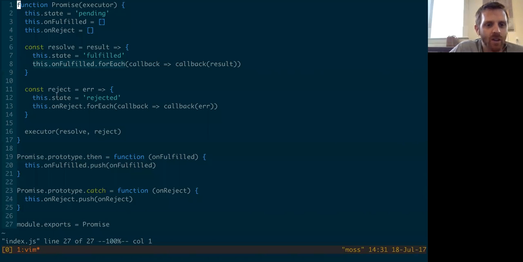So what's happening is our executor function is getting called too soon, and the then has not had time to run and add that callback onto the unfulfilled array. Does everybody understand why that's happening? Why we're seeing that behavior? Is that clear? Or do I need to say that again or say it better?